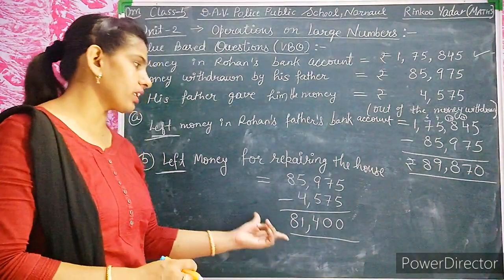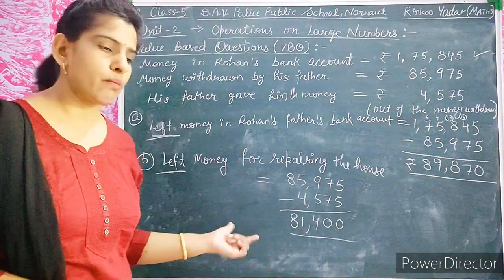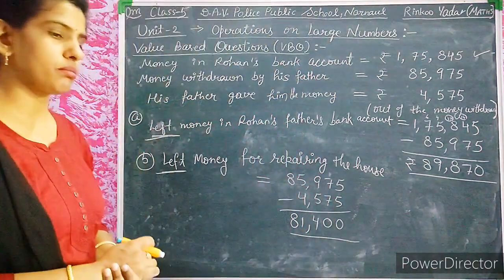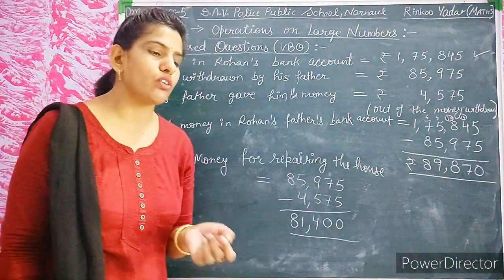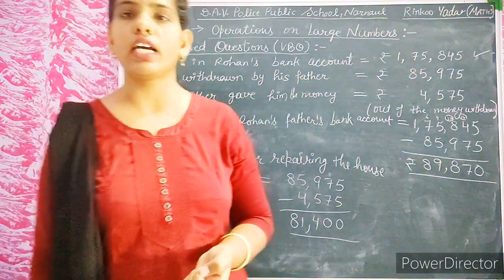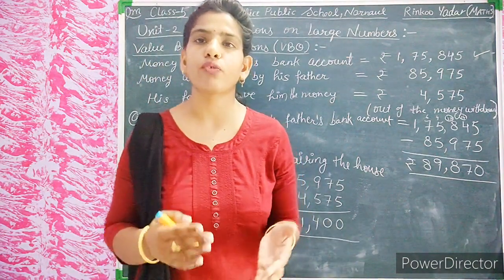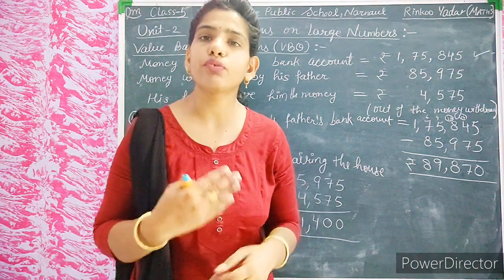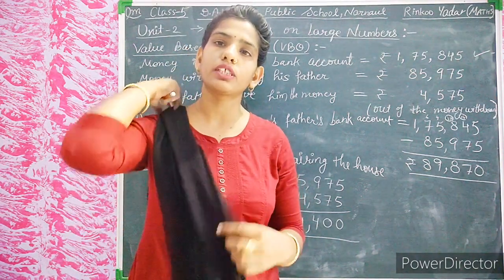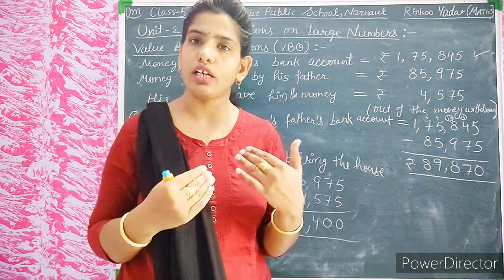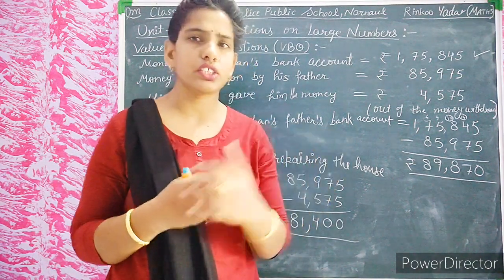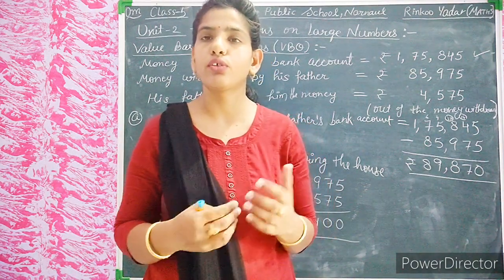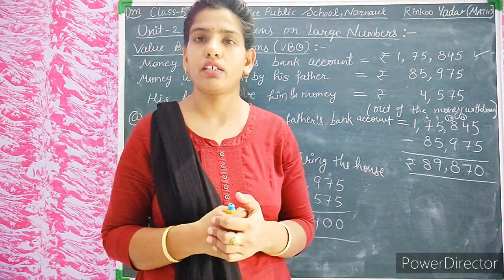81,400 is the money left for repairing the house. Now, question number 3. Which value is exhibited by this act? What will you get from this story? What will you learn from this story? And what are the changes in your life by listening to this story? Those are the values, and you will tell them here.